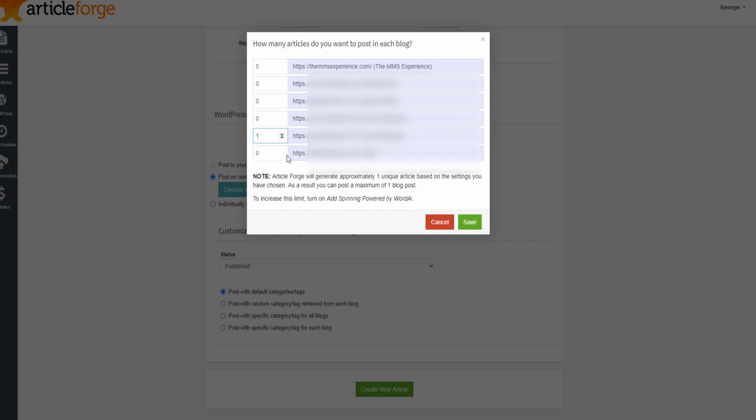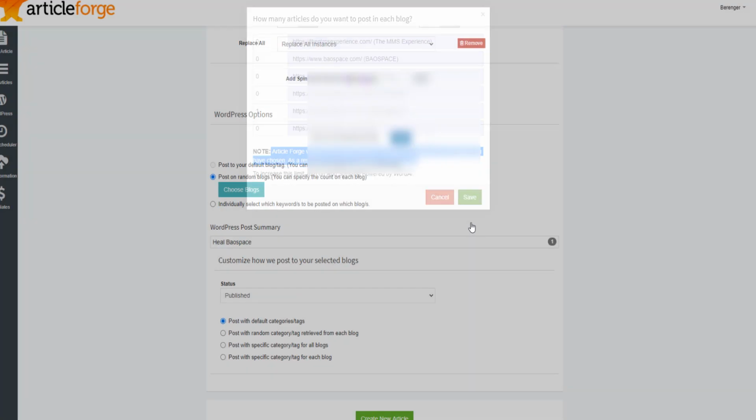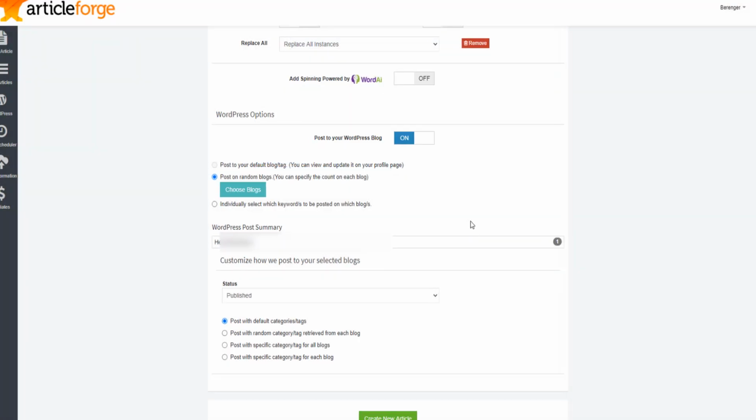It gives you instruction here. Article Forge will generally approximate one unique article based on the setting you've chosen. As a result, you can post a maximum of 1 blog post. You can save. You see now it selected the blog, the website where it will be posted, but then you can even select the mode.